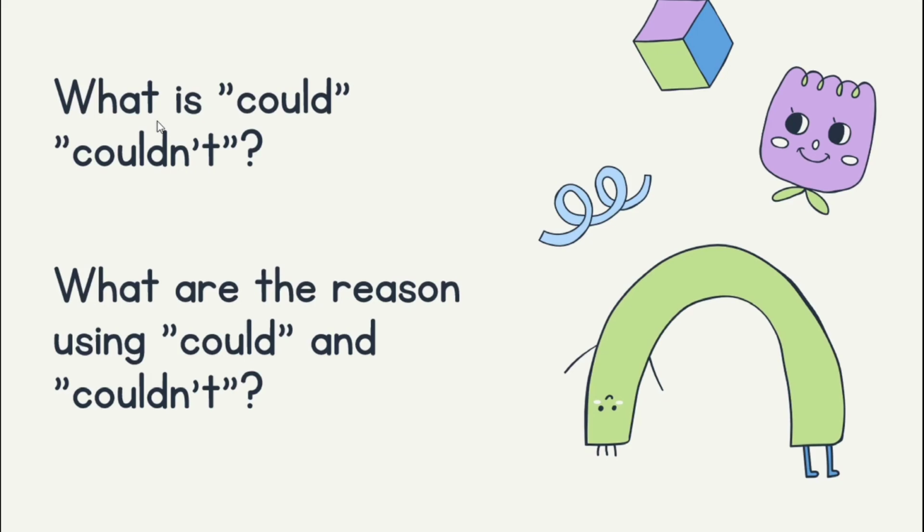So now let's have a look at this one. What is could and couldn't? So could and couldn't is the past tense form of can and can't. Okay, so what are the reasons for using could and couldn't? So the reason we use could and couldn't is to refer to the ability or inability in the past, or we can say that we use could and couldn't to talk about the ability and possibility in the past. Okay, so you need to remember that if we use could, you need to use the infinitive form of the main verb.